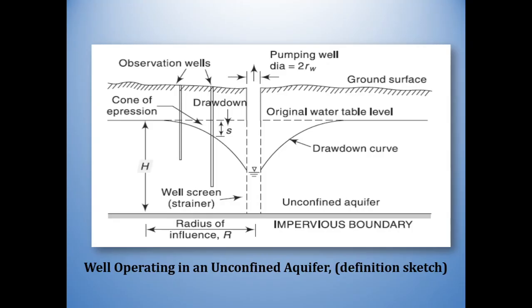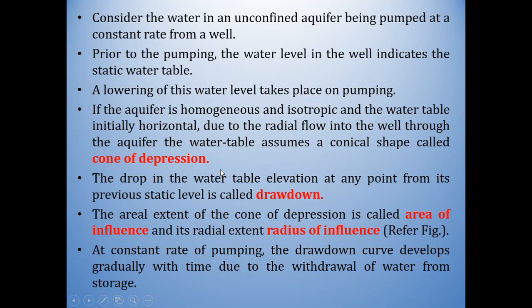As you can see, whenever the water is pumped out, the water in the vicinity of this well will assume the shape of this particular cone. So this is the cone of depression. The drop in the water table elevation at any point from its previous static level is called drawdown.